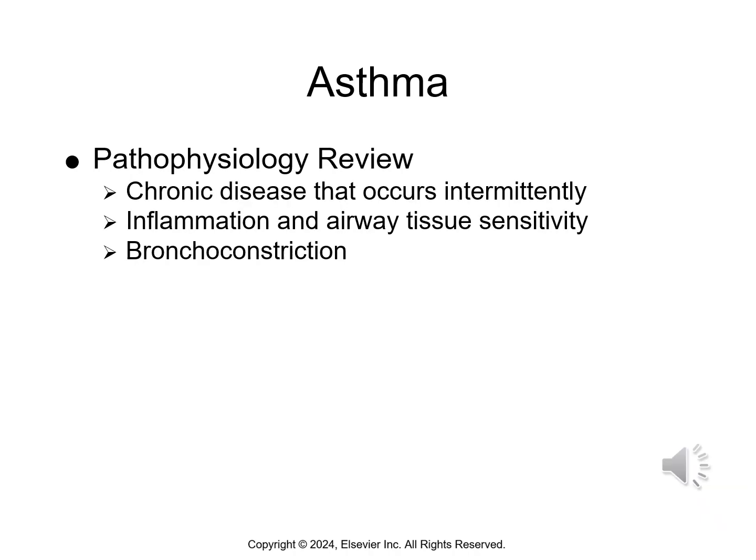So one of the main topics in our book was asthma. It's a chronic disease that occurs intermittently, with inflammation in the airway, tissue sensitivity, and bronchoconstriction. At the alveoli, where the primary gas exchange occurs, there are many structures that can be reduced, leading to systemic perfusion and gas exchange impairment. These problems tend to be chronic and progressive, needing lifestyle changes. Asthma is a good example of this. Chronic asthma disease can be reversible if properly managed, but it's acute airway obstruction caused by inflammation. That's one of our biggest problems.